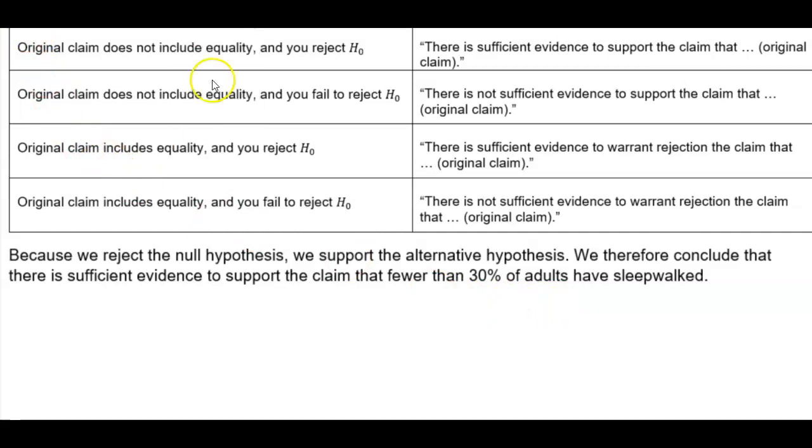So let's just verify that here, okay? The original claim does not include equality, and we reject the null. So we would say there is sufficient evidence to support the claim. So there is sufficient evidence to support the claim that fewer than 30% of adults have sleepwalked.